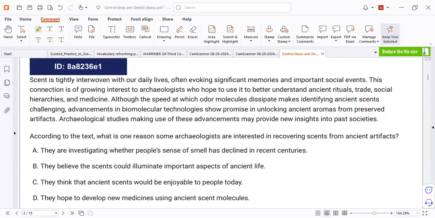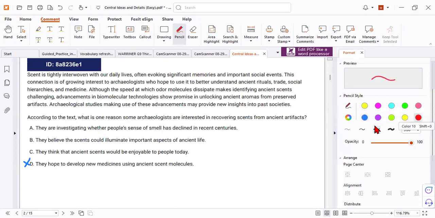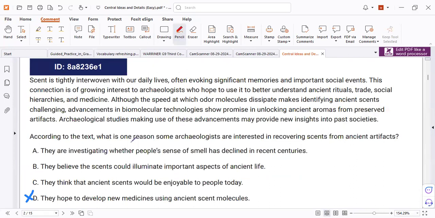The first one is B, and the second one, it's not D. Let's try again together. But the first one is right. Come on, we can try again.